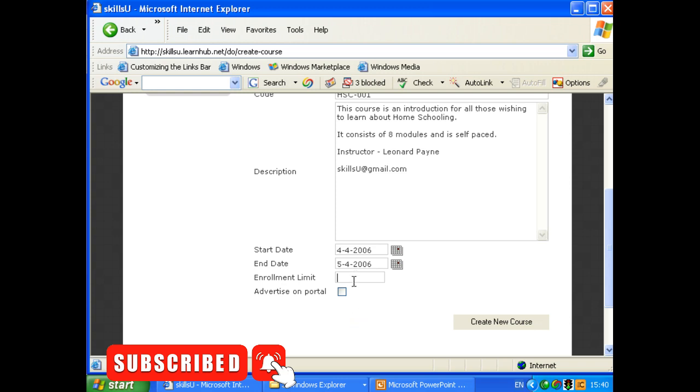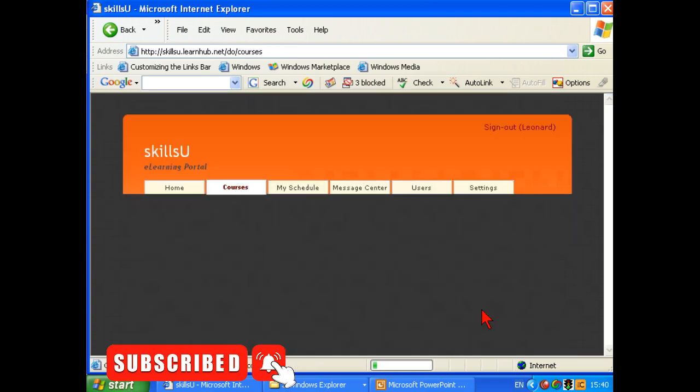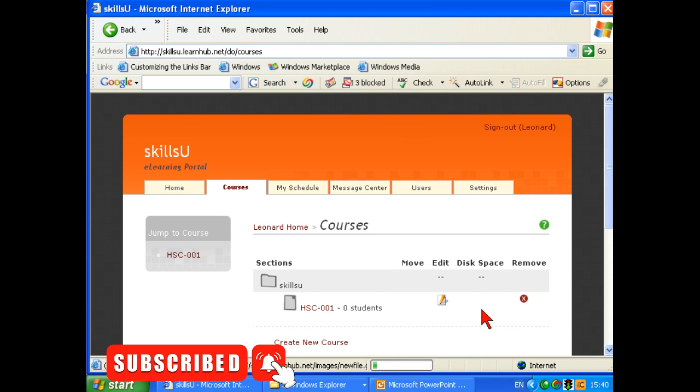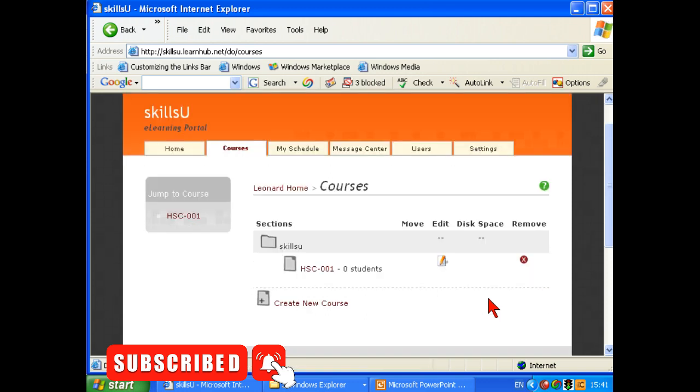And enrollment limit, I'm going to put 100 as the number. Advertise on the portal. Yes, free advertising. That's on Nouveau's portal. So create new course. And there it is there. And that's it. We've successfully built a course, or at least created a course. We're going to be learning in a moment how to fill it with individual teaching modules.